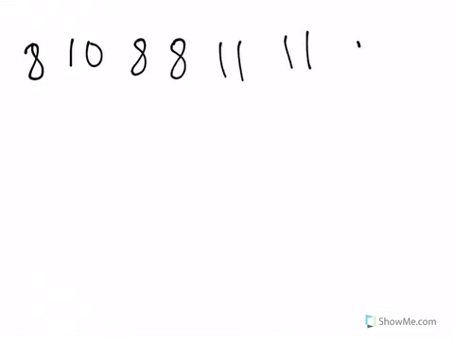A student, let's say Michelle, asks 10 classmates for the number of hours they usually sleep when there is school the next day. They say 8 hours, 10 hours, 8 hours, 8 hours, 11 hours, 11 hours, 9 hours, 8 hours, 10 hours, and 7 hours. If we were to make a dot plot to show you what this data looks like, it might look something like this.